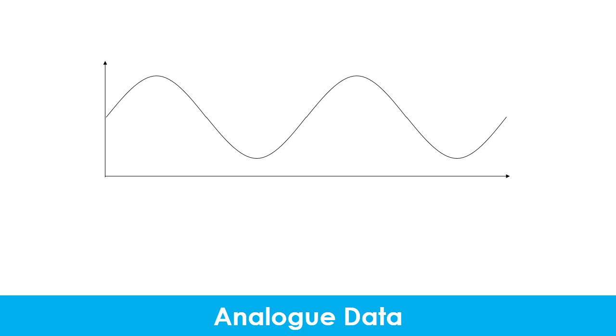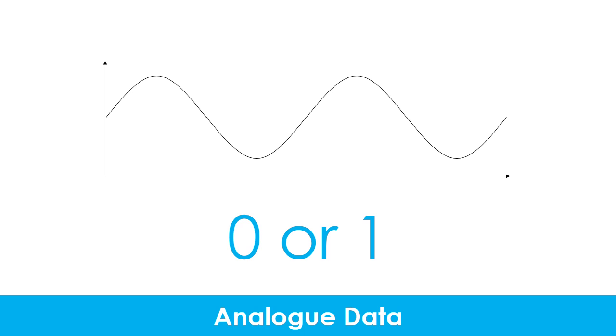Analog data is continuous, allowing for an infinite number of possible values. A sound wave is an example of analog data. Digital data, on the other hand, only has two possible values, 0 or 1. To be handled by a computer, analog data has to be converted to digital, or digitized.